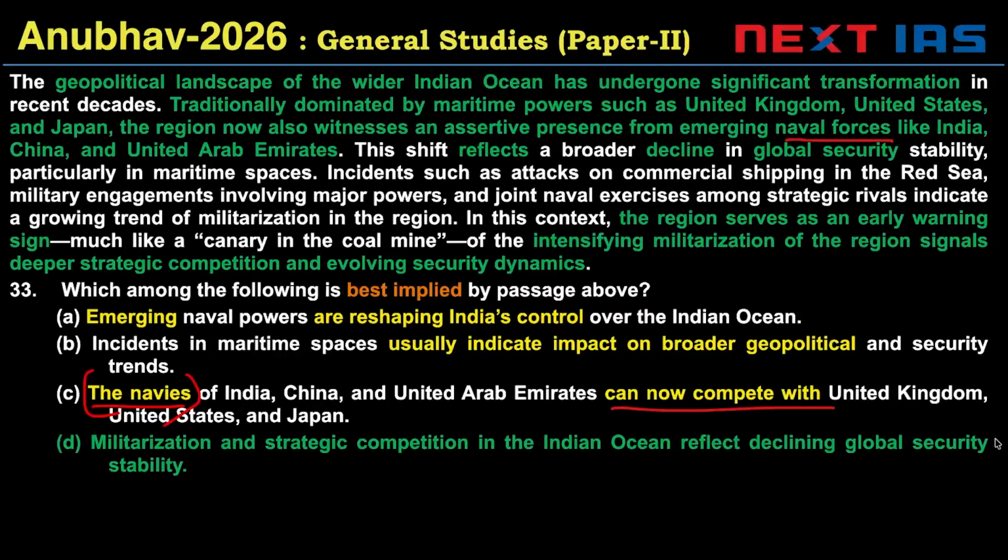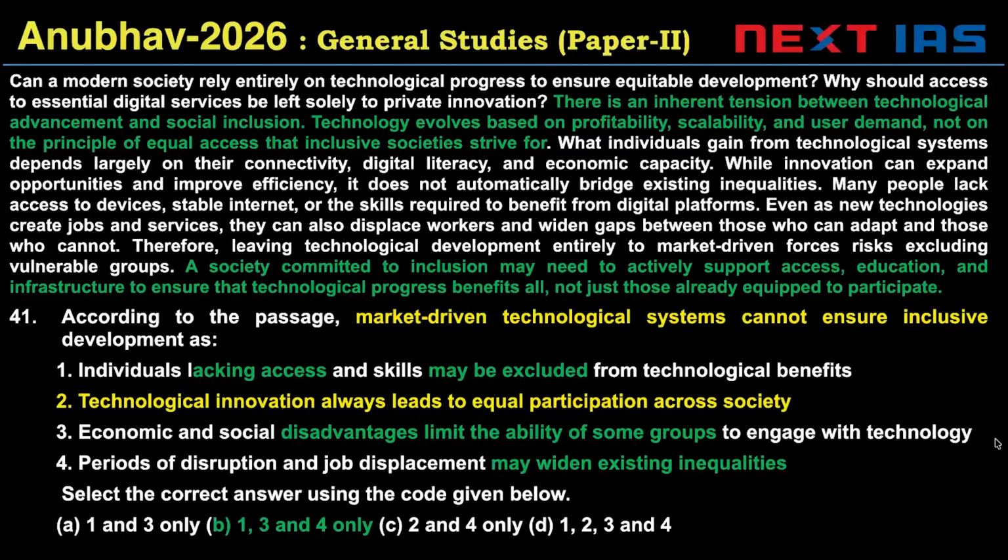In this region, the naval forces of India, China, and UAE are present and emerging, but 'can now compete' is invalid. D says militarization and strategic competition reflect declining global security stability. This is valid. Decline in global security stability. Option D is the correct choice for this question. Question 33. Let's take a look at question 41.